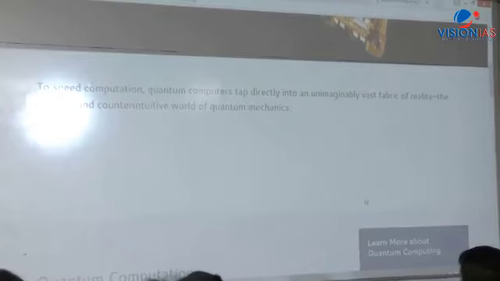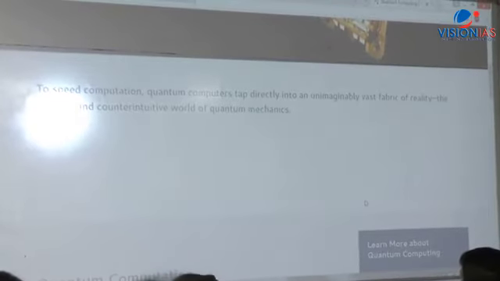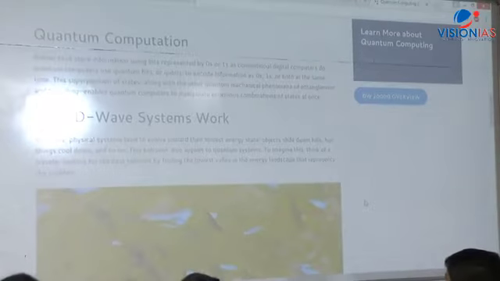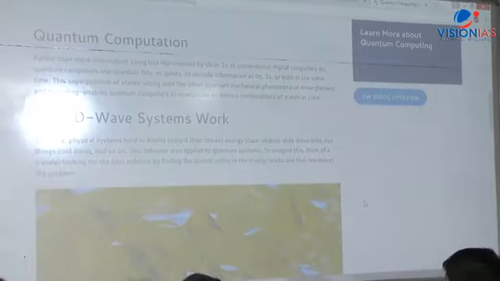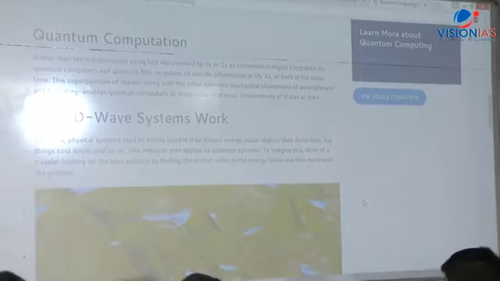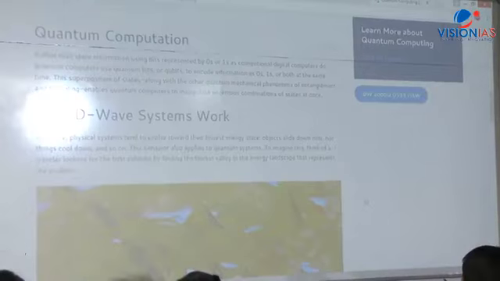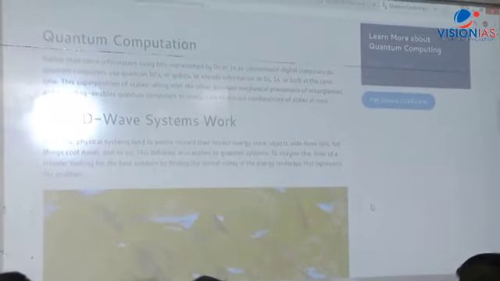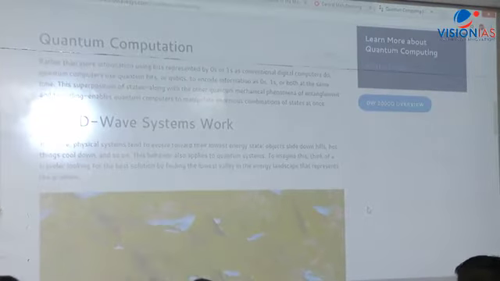As I say here, things are very different. It goes to the quantum aspect there. Now quantum computation is saying that, very clearly says, I'll read there, people cannot see from this side. Rather than store information using bits represented by zeros or ones, as conventional digital computers do, quantum computers use quantum bits or qubits to encode information as zeros, ones, or both at the same time, right?